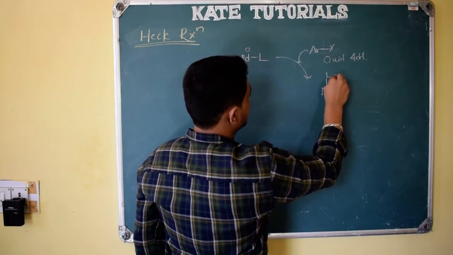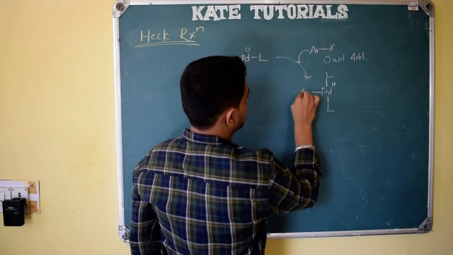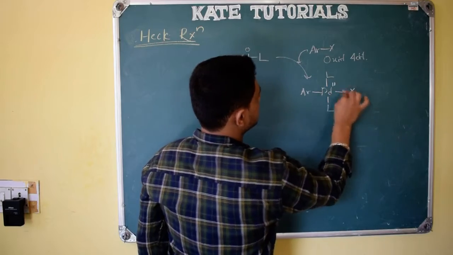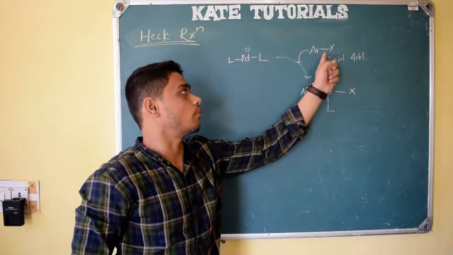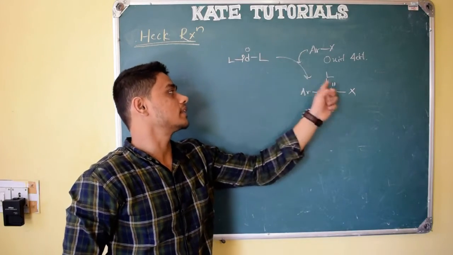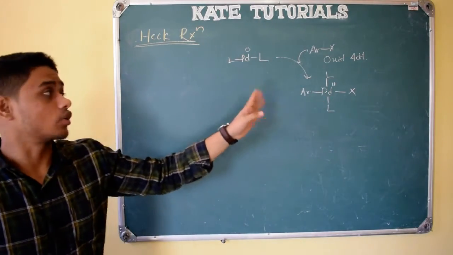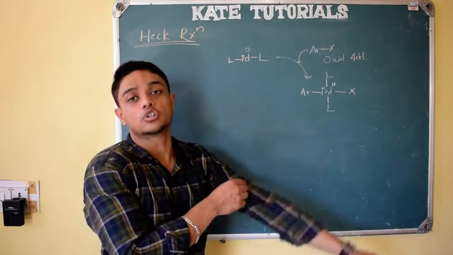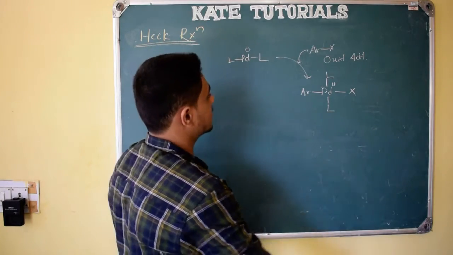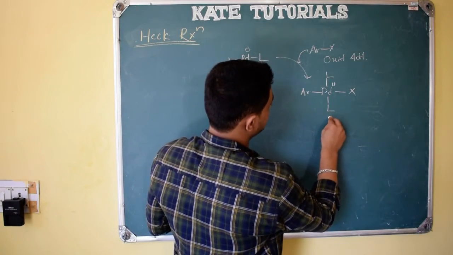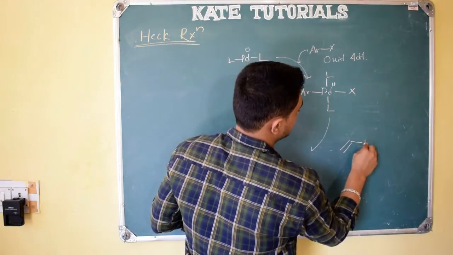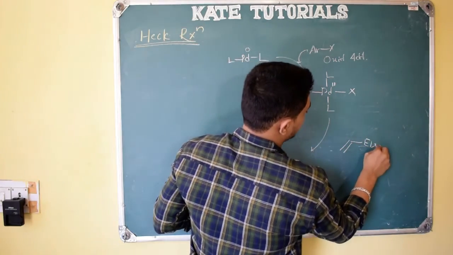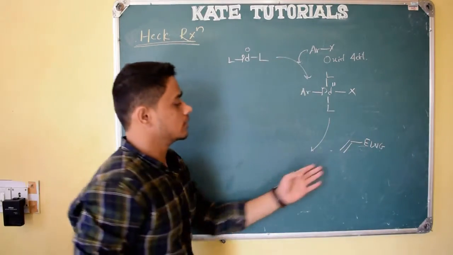And here L will be there, Ar, and here X. So insertion of ArX. Palladium is inserted in this single bond, by increasing its oxidation state by 2 units. So this is nothing but the oxidative addition step, right? So in the next step what happens? We are adding the activated alkene, with electron withdrawing groups, right? Activated alkene.